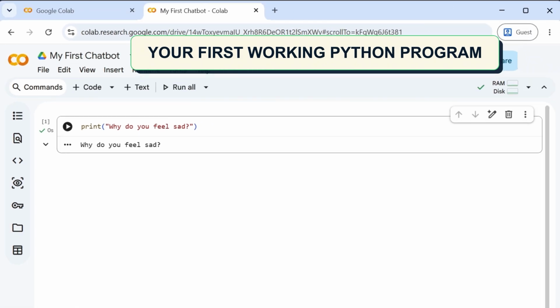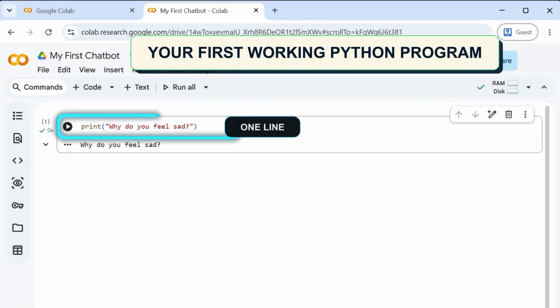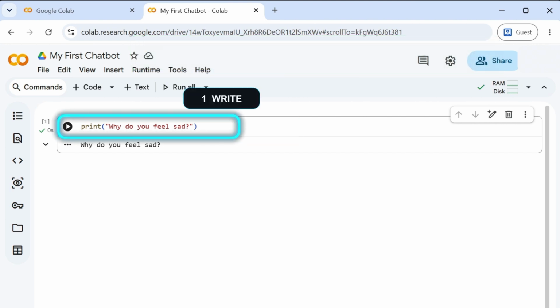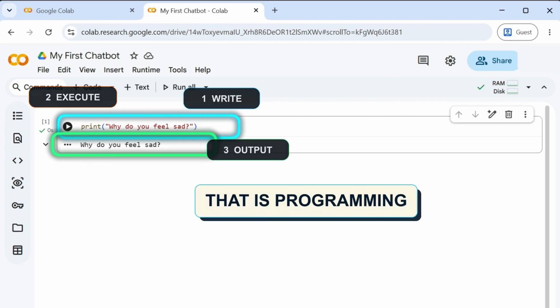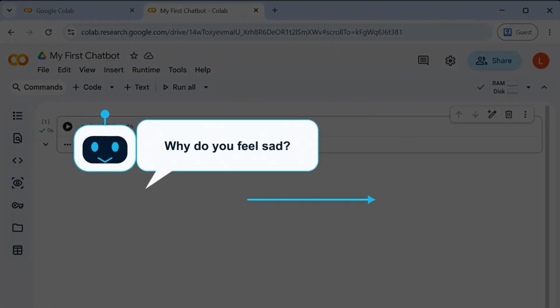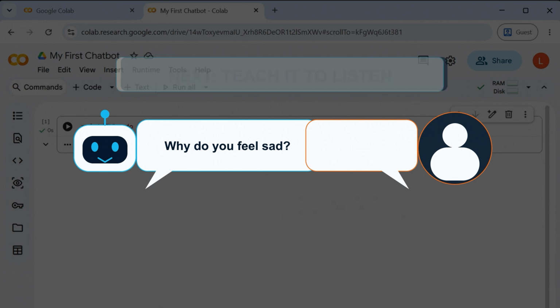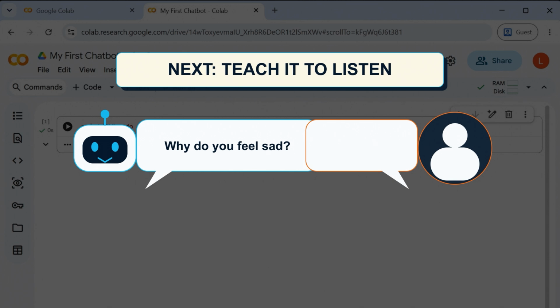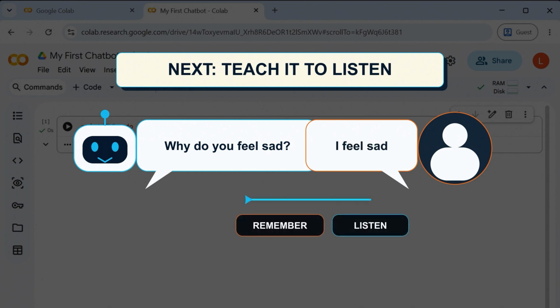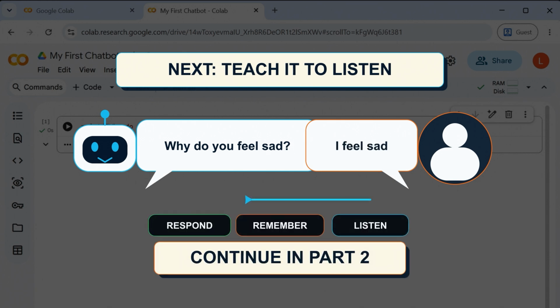And that is your first working Python program. It is only one line, but do not underestimate what you have done. You wrote an instruction in a programming language, asked the computer to execute it, and received an output. That is programming. Our chatbot can now speak, but right now it is the only one speaking. A conversation cannot work if only one side is talking. So in the next video, we are going to teach our chatbot how to listen to the user, remember what the user typed, and use that information in its response. I will see you in part 2.